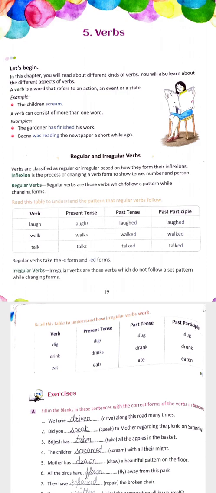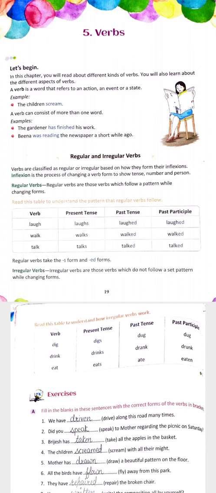For example: laugh, laughed, laughed. You can see here that the word we have is similar. The next example is walk, walked, walked. The next example is talk, talked, talked.